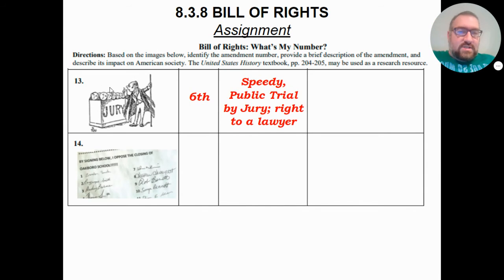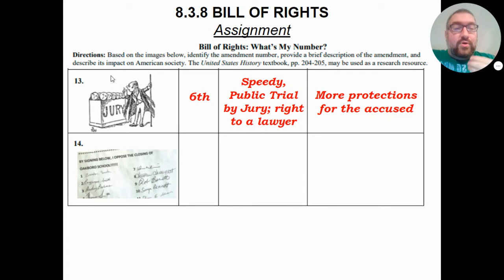So, all of this is important because, one more time, these are more protections for the accused. More people who are going up against the government has more restrictions on them. They can't just leave you languishing in prison forever. This trial has to be fast. They can't conduct a secret trial where nobody knows what's going on. This trial has to be public. It can't just be me versus some judge. This trial is going to have a jury. And it's not going to be some ignorant guy who knows nothing about the law versus a bunch of fancy lawyers. No, I get a lawyer too. All of these are covered by the Sixth Amendment.